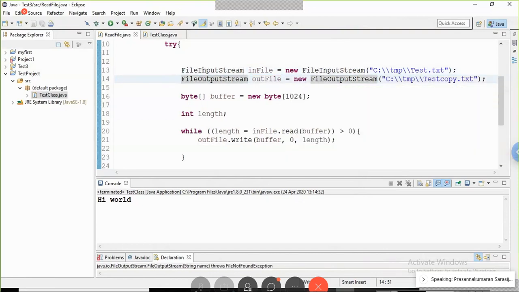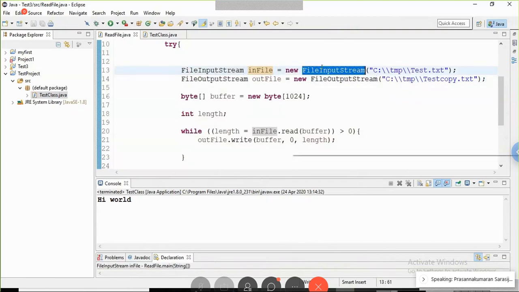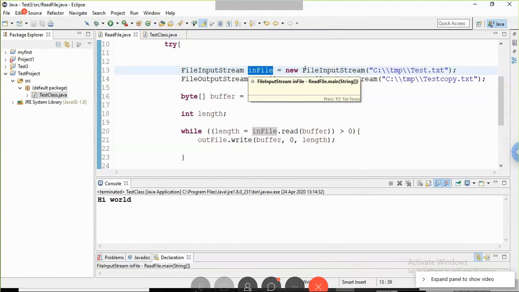This is the general form of object definition: class name, object name, new, class name. My object name is inFile; you can use a different name if you want. New creates an instance of the FileInputStream.